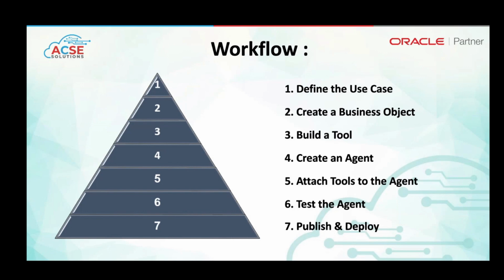Let's say we want to create some invoices. So invoice is my business object. In the business object, we have tools, different types of tools. Let's say we want to send automatic emails to some suppliers, or call some API which would pass data to the agent. All of that comes under tools. There is also the concept of a deep link, which comes under tools. A deep link is a link which the agent provides in the chatbot answer itself. If we click on that link, it would redirect to that Fusion page. So let's say you want to create a requisition and check whether the requisition is there or not on that specific Fusion instance, so the agent would provide a deep link.